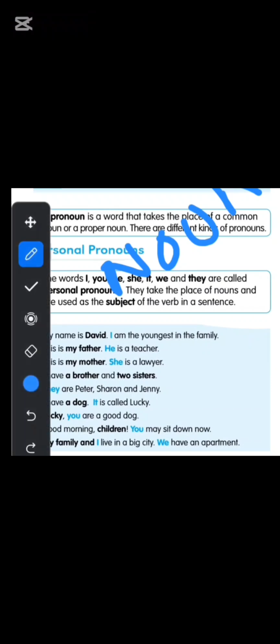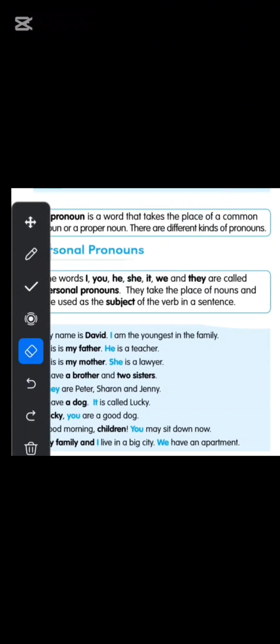I, you, he, she, it, they are called the personal pronouns. They take the place of nouns and they are used as the subject of the verb in a sentence. Okay. Now we have examples here. These are all the examples I will be teaching you. Then one by one you are going to tell me what is a pronoun.